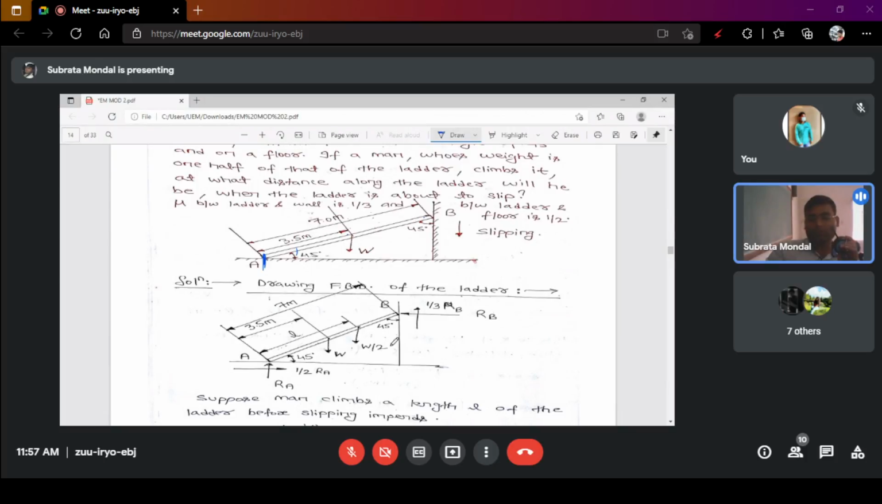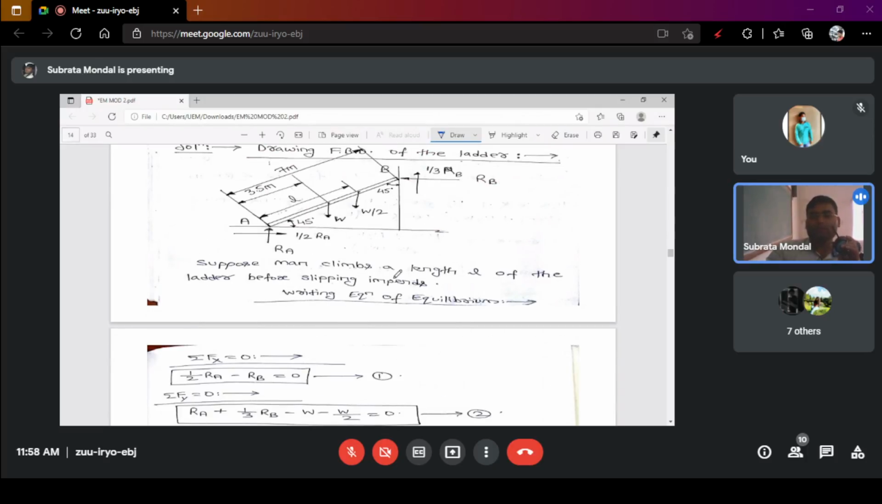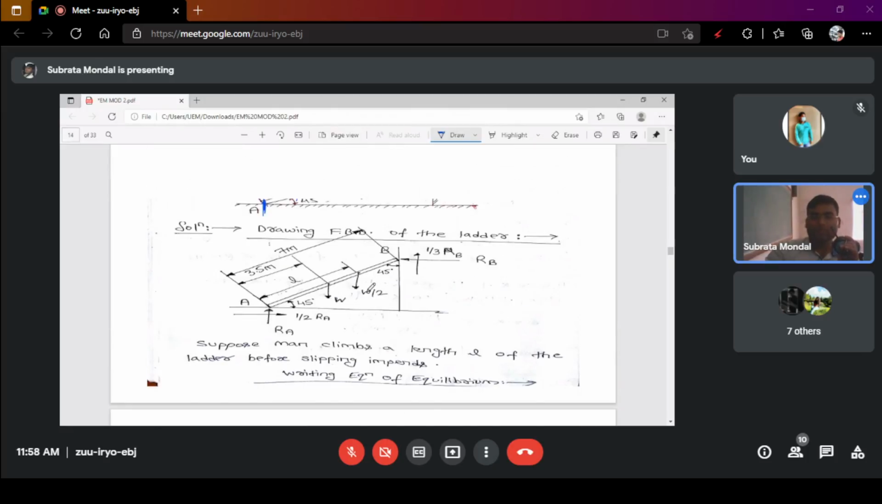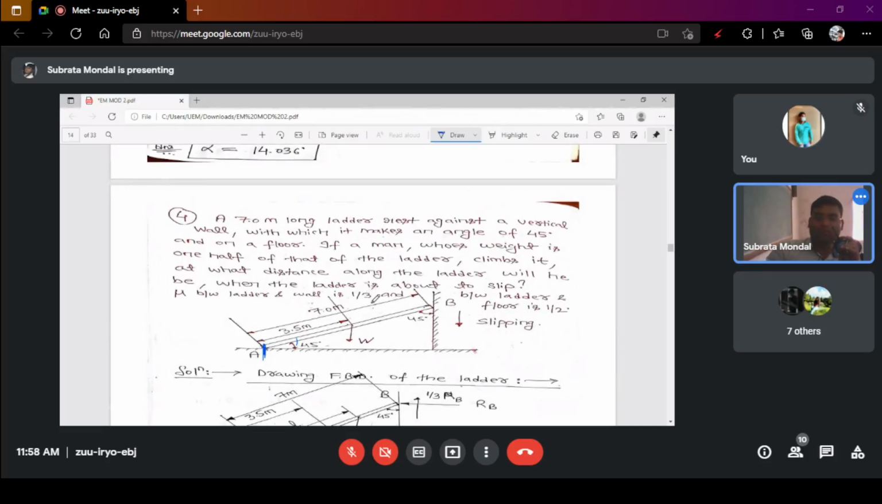Okay, so first you draw the free body diagram. There is a 45-degree angle, and the ladder distance from A to B. This distance L we don't know, because we are considering that a person can climb up to this. And the weight acts at the center of gravity. Suppose the man climbs a length L of the ladder before slipping. That means the conditions are given in such a way that the ladder must slip.